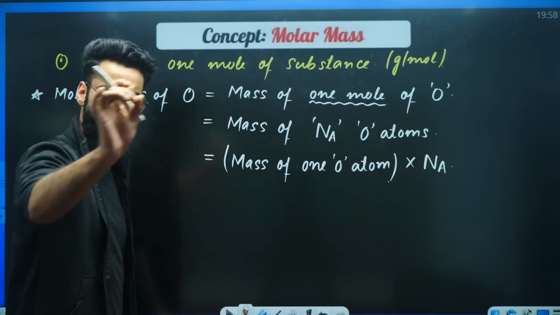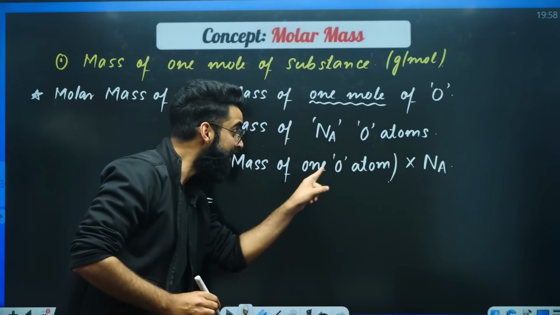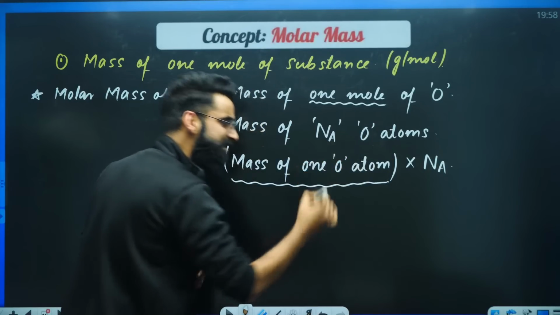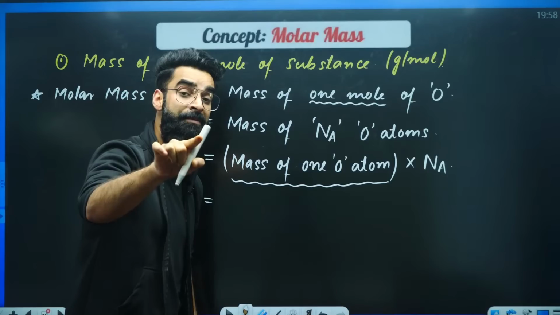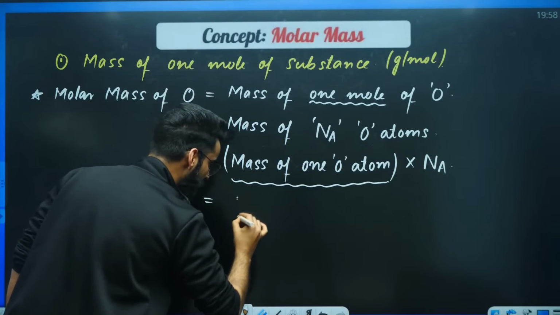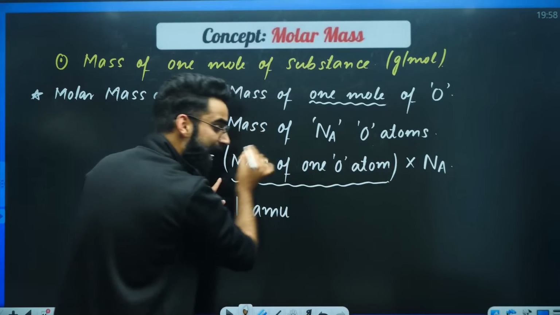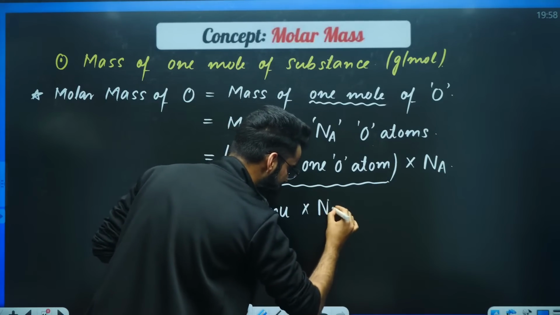Isn't it simple? Now you tell me, I wrote a statement here. Mass of one oxygen atom. Mass of one oxygen atom means I'm talking about the atomic mass of oxygen. And what is the atomic mass of oxygen? You know, that's 16 AMU. So instead of mass of one atom of oxygen, I'm writing 16 AMU and I'm multiplying it with the Avogadro's number.